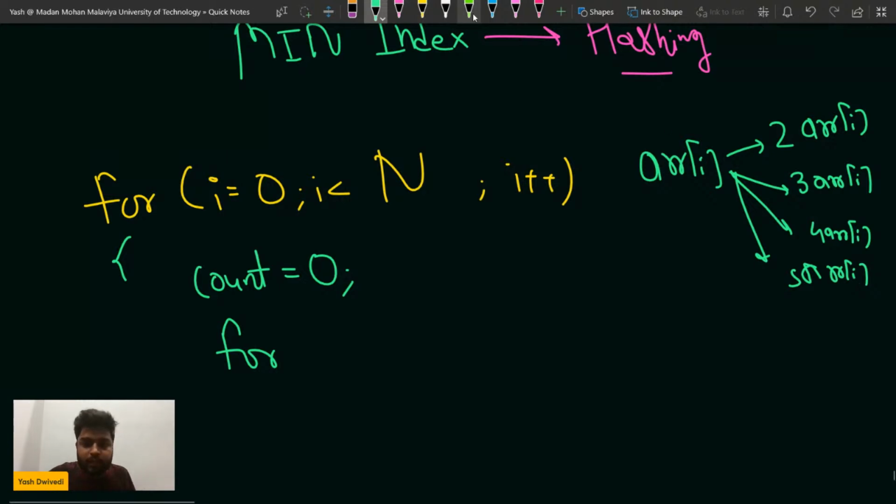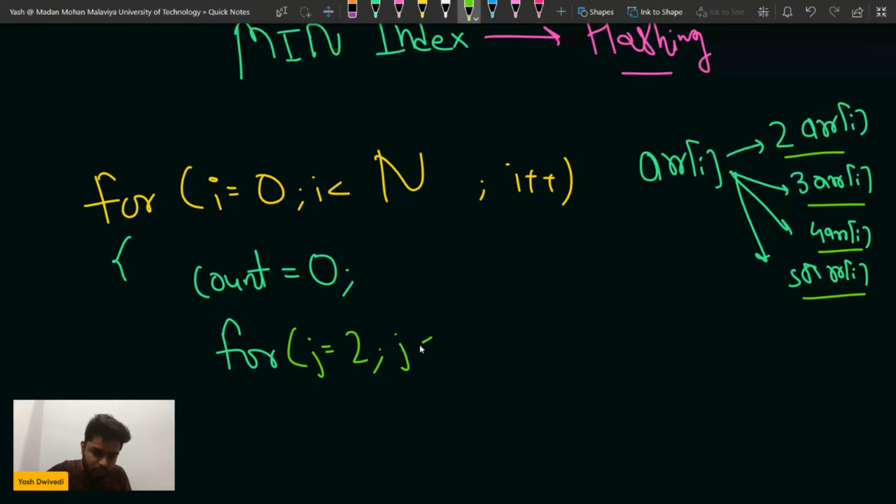So yeah, you can see here 2 into arr[i], 3 into arr[i], 4 into, 5 into. So I can just run a small loop because that will be constant time complexity. So I can run j from 2, j is less than or equal to 5, and then j plus plus.